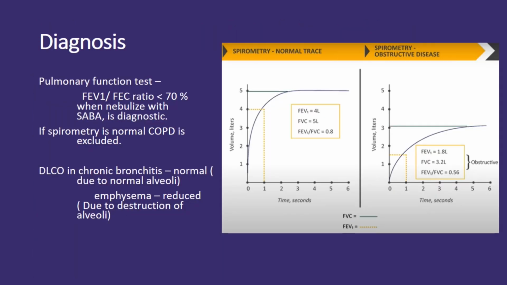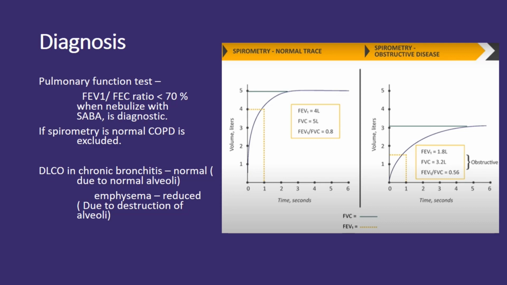Diagnosis of COPD. The key parameter in diagnosing COPD is the FEV1 to FVC ratio, and the response to bronchodilators provides additional insights. The cornerstone of COPD diagnosis lies in the pulmonary function test result, specifically the FEV1 to FVC ratio. A ratio below 70% indicates airflow limitation, a characteristic feature of COPD.